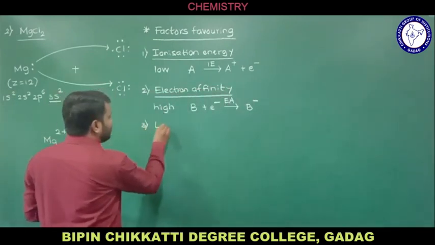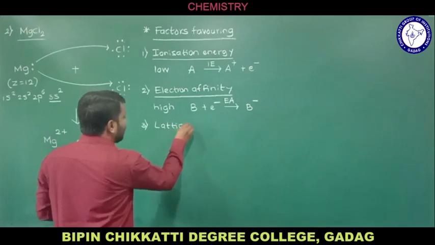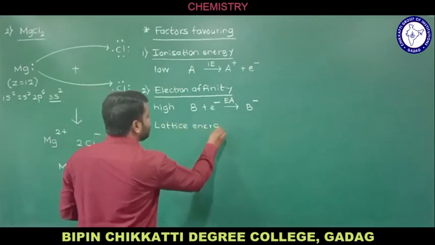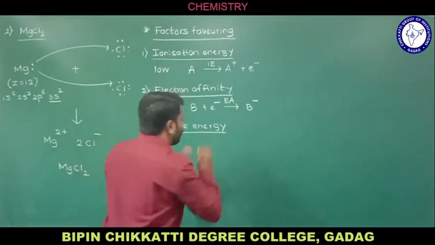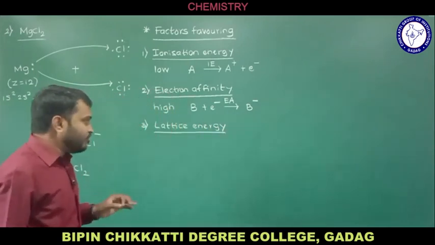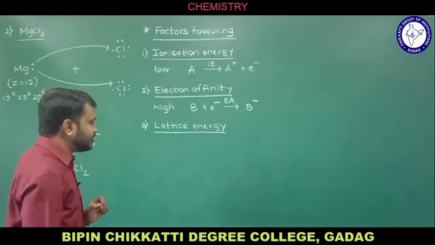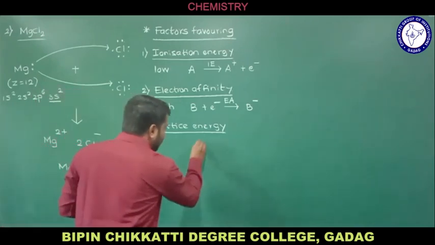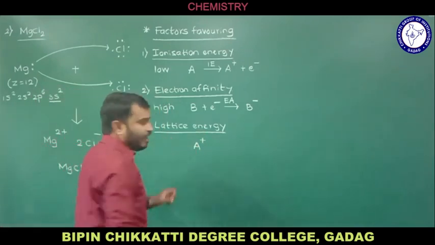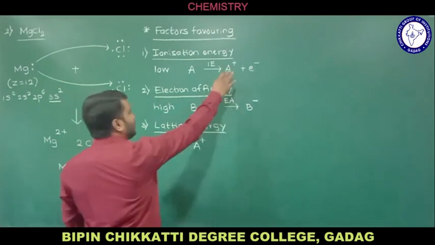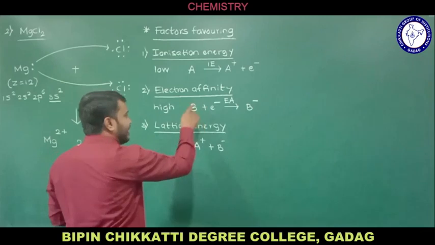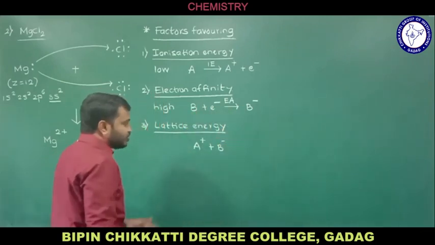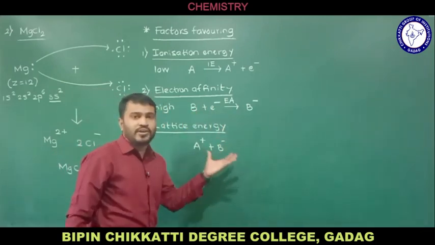We'll see the third condition. The third condition is lattice energy. So how is lattice energy involved in the formation of an ionic bond? We'll see what the lattice energy actually stands for. Let us assume we have one cation, that is A plus. This is how the A plus is formed, and one more anion is B minus. By gaining electrons we got B minus. So these are the constituent ions.